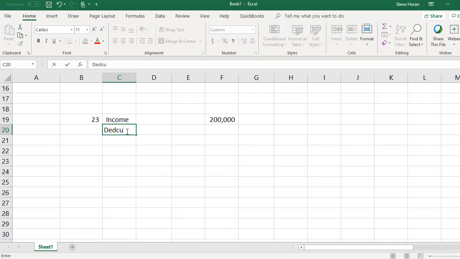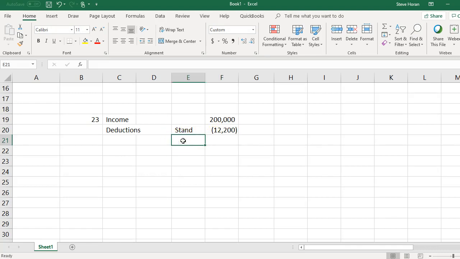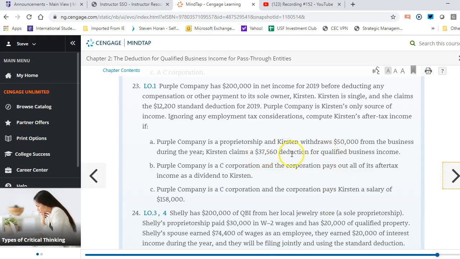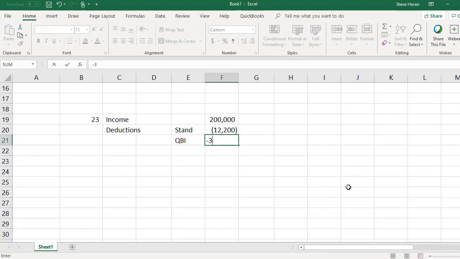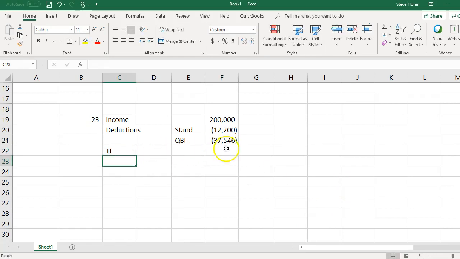She gets deductions for two things. She gets her standard deduction, which is just on a personal return because she's a single taxpayer, $12,200. Then she also gets her QBI, and they actually just gave us the number. They said it was $37,560 right here. So minus $37,560. Her taxable income, TI, is the sum of all three amounts right here, so the $150,240.